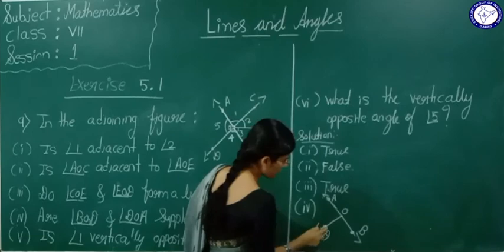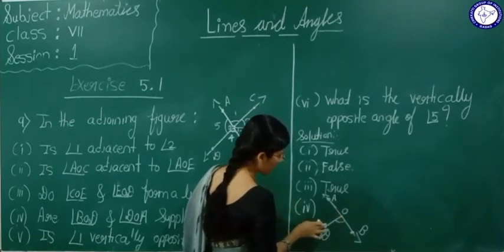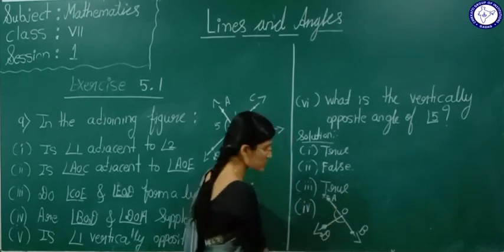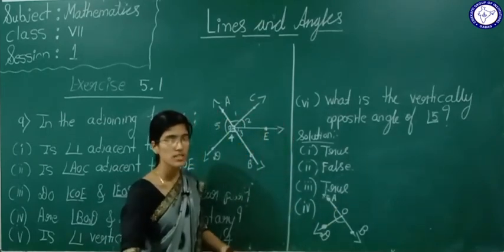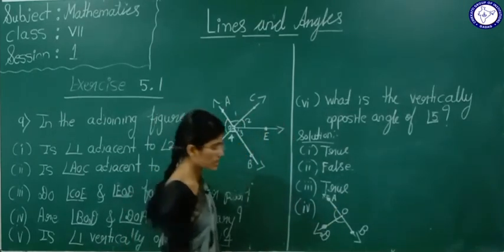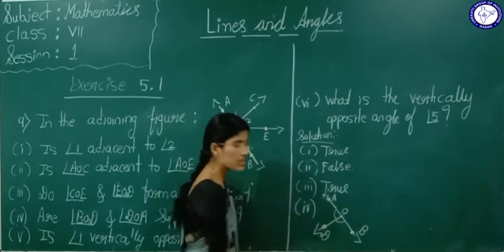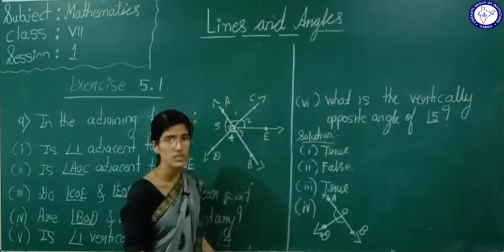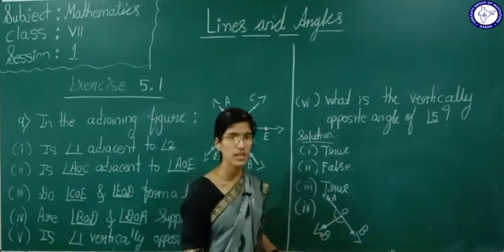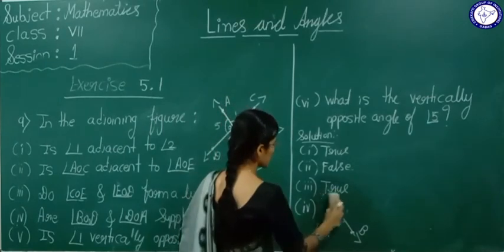Now see here, angle BOD and angle DOA are supplementary. Supplementary means what, student? The sum of the two angles should be 180 degree. If you add these two angles, definitely it will be 180 degree. Then what can we tell here? The fourth statement is also true.